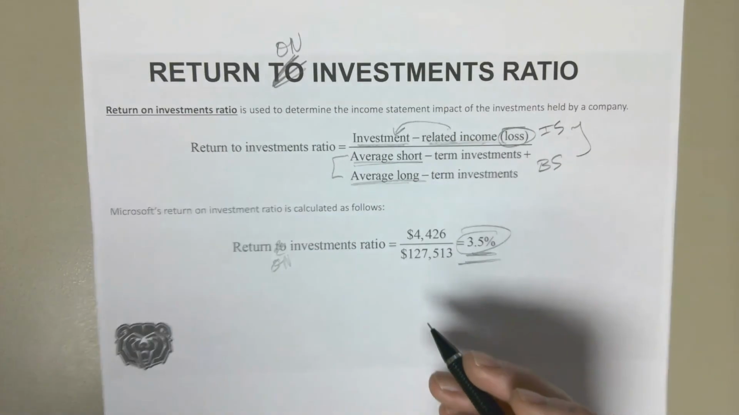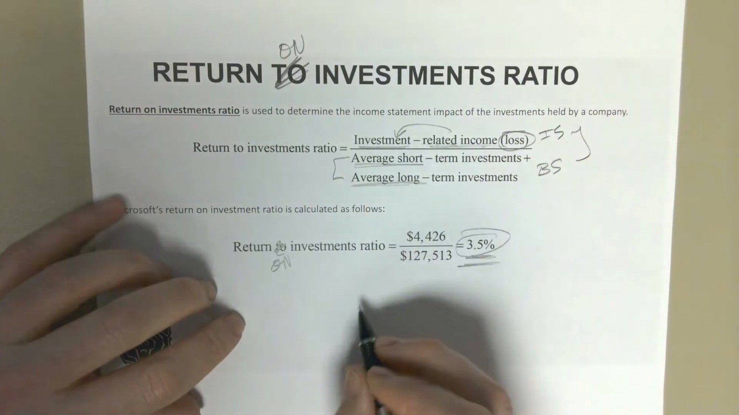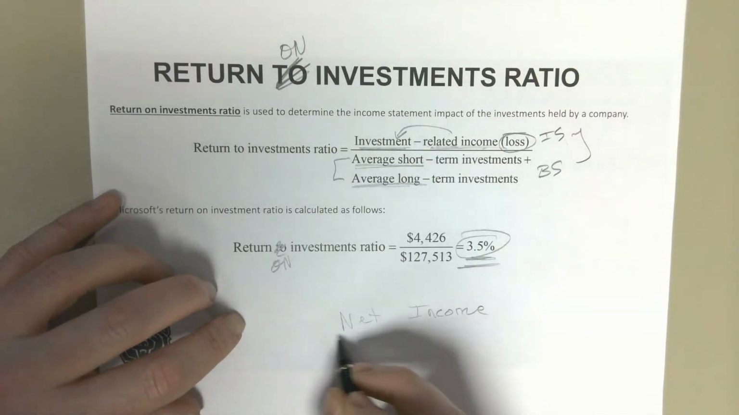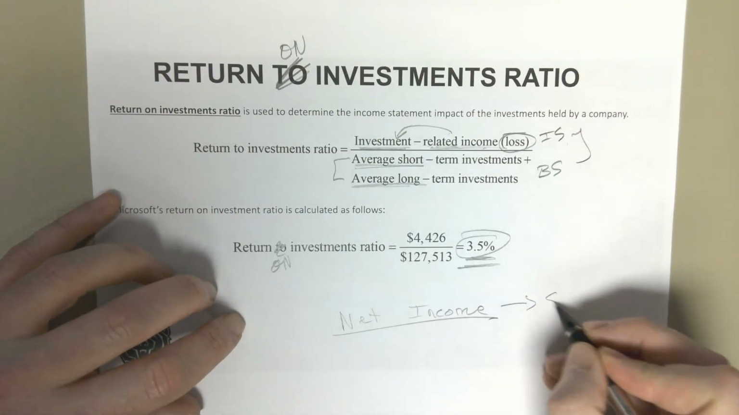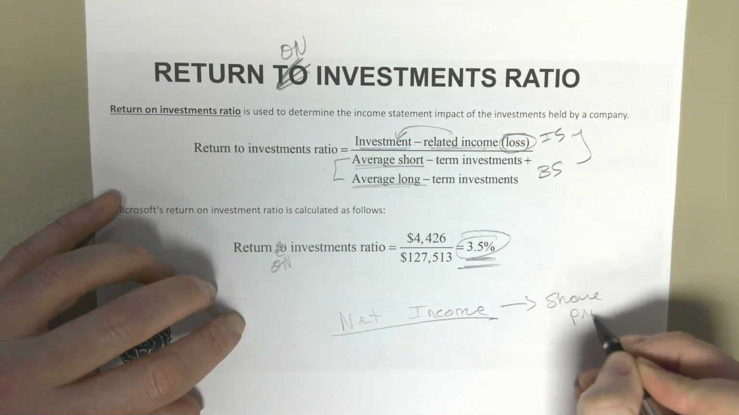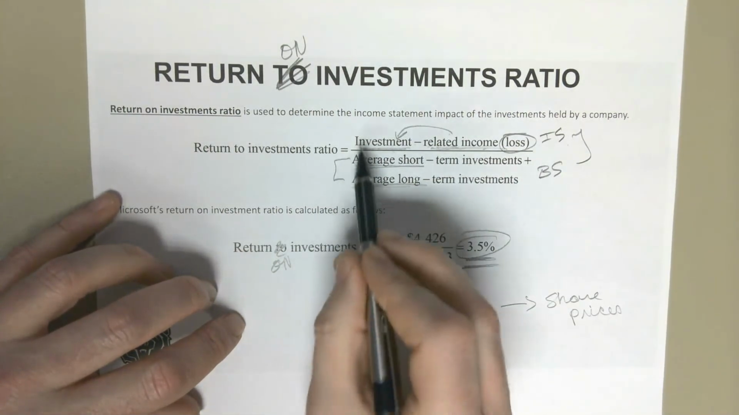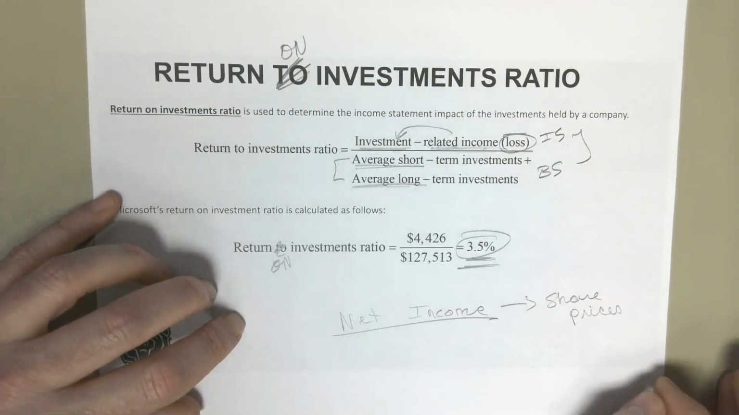Because in the end, what are most investors interested in? Net income, right? Net income, if you read the book, is a good way to look at share prices. Okay. Net income is a very important number. So we want to know how our investments are impacting our net income.